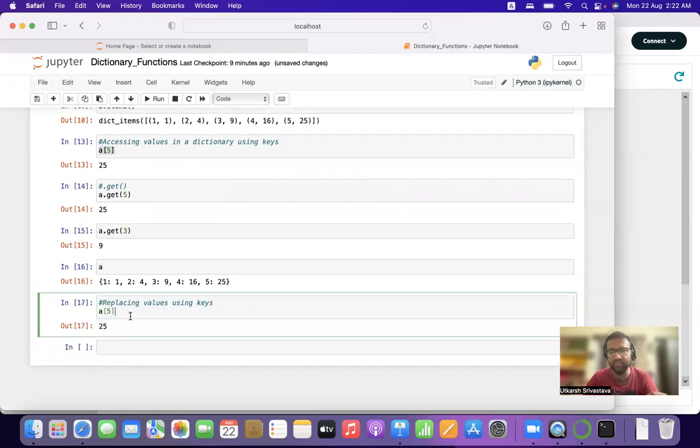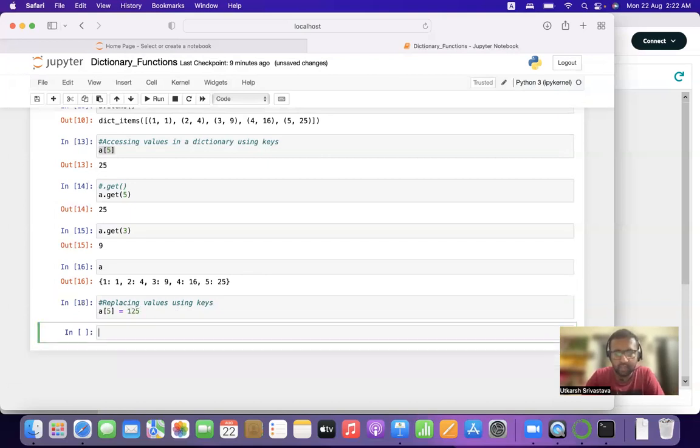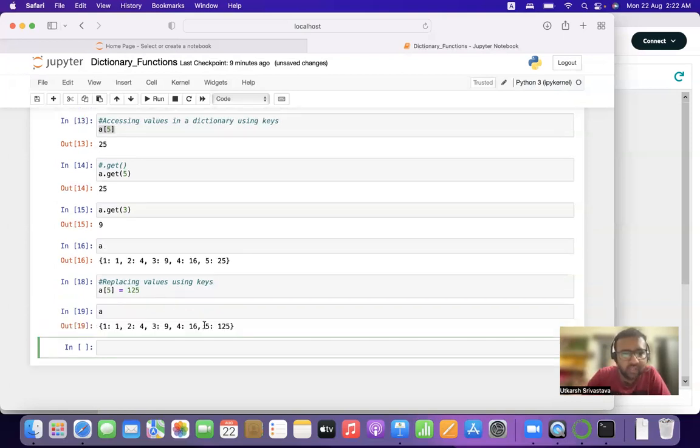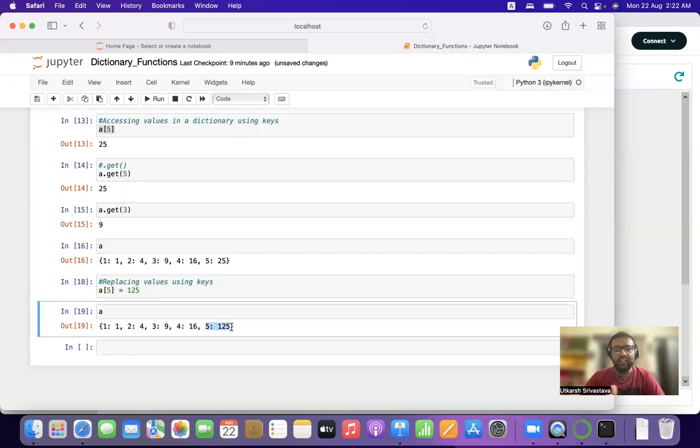Now what we want to do is replace the value 25 with 125. So we'll write a of 5 is equal to 125. That's it. Print our updated dictionary a. As you can see, the value has been updated from 25 to 125. The value of key 5 has been updated.